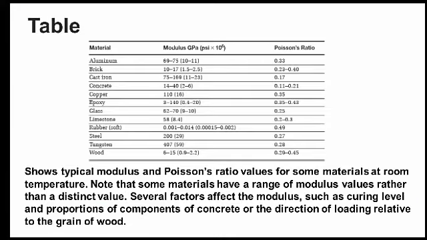The table shows typical modulus and Poisson's ratio values for some materials at room temperature. Note that some materials have a range of modulus values rather than a distinct value. Several factors affect the modulus, such as curing level and proportions of components of concrete, or the direction of loading relative to the grain of wood.